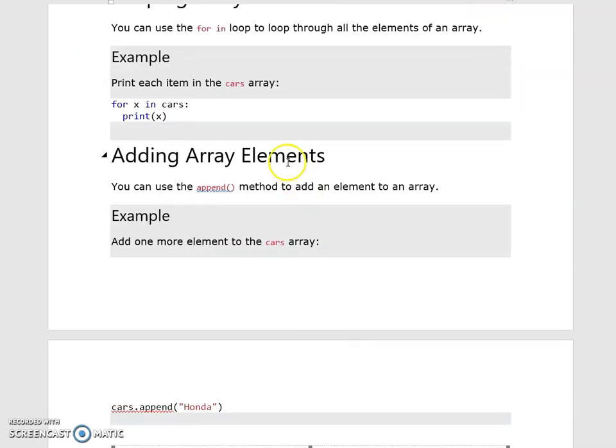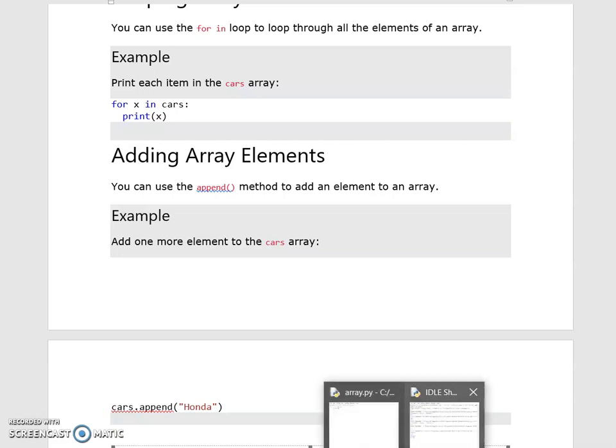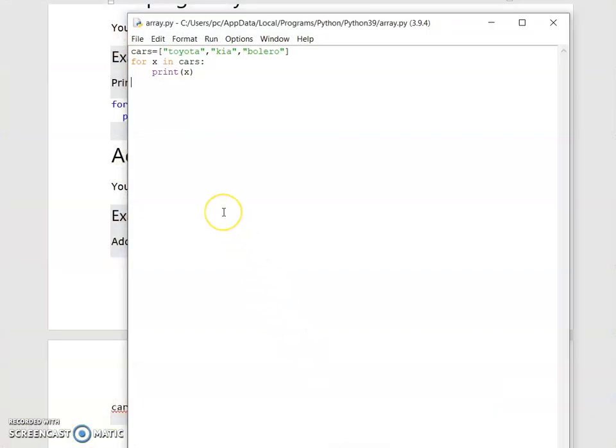Next, adding array elements. By using the append method, you can add an element to an array. Let's see how it works. I am adding Nano. Then print of cars. Run this.